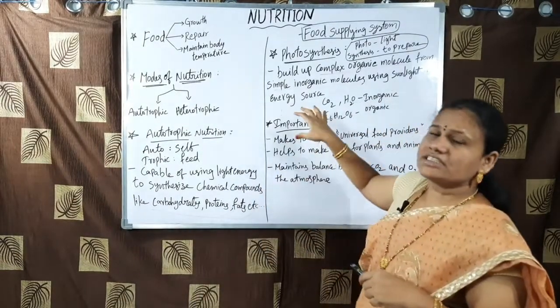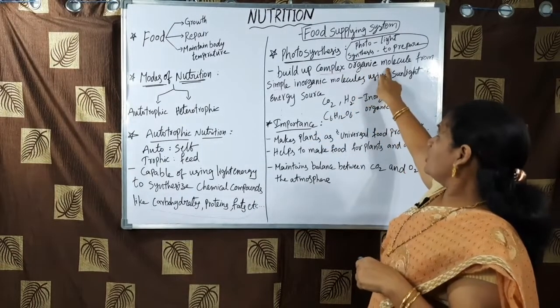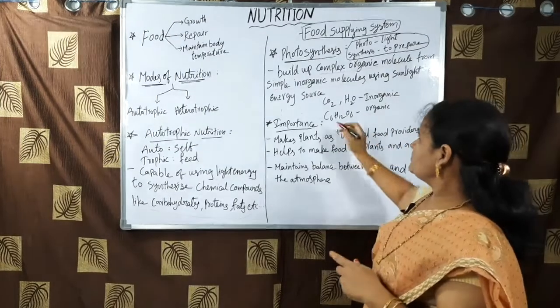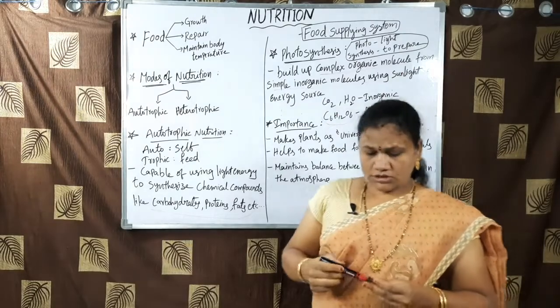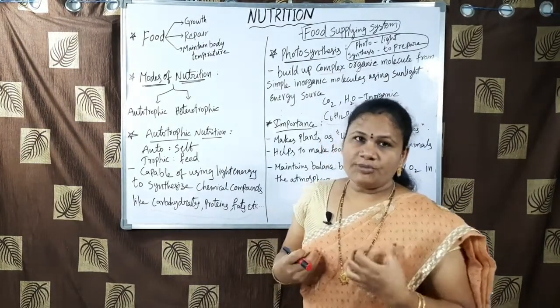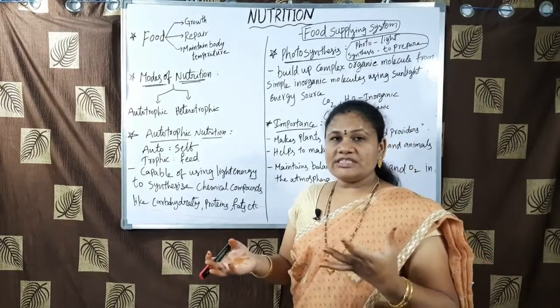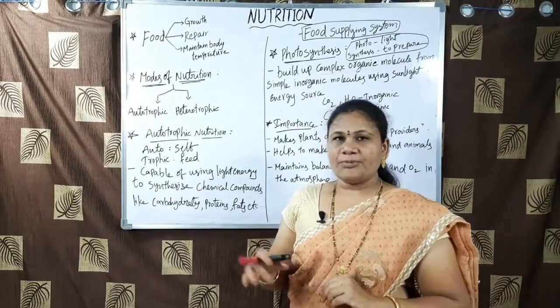By utilizing these simple inorganic molecules, the plant prepares complex organic molecules, that is starch. This starch we are all using as a food material.